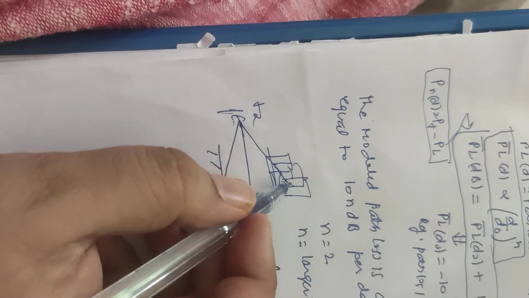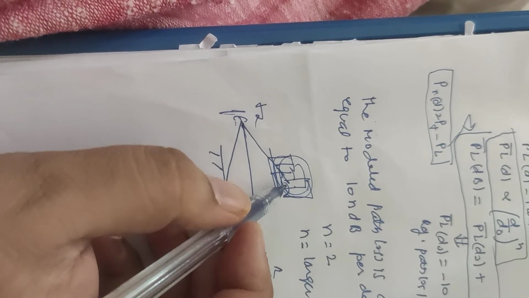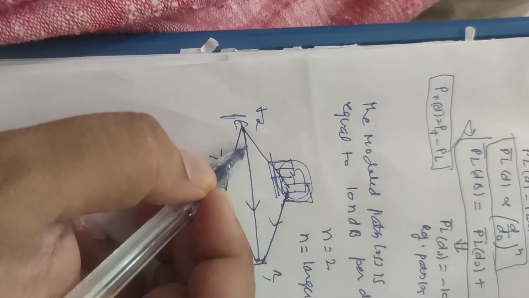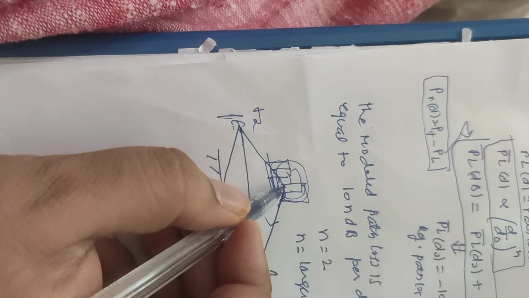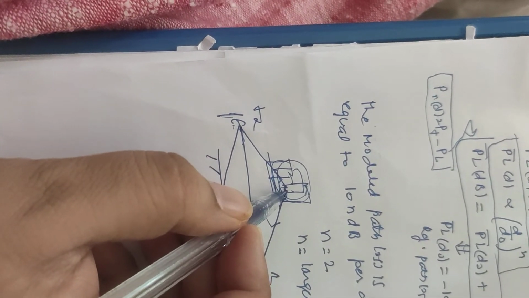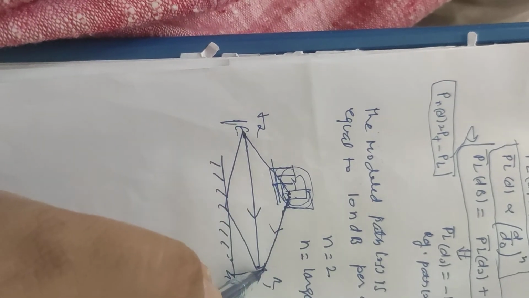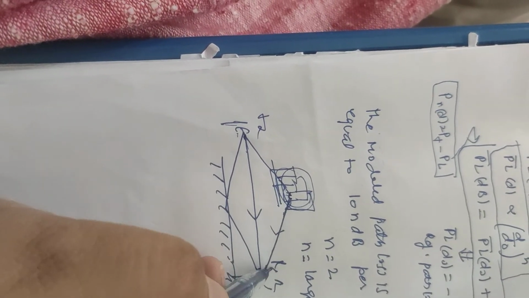But due to the obstructing building, a signal is reflected: it first falls on the surface of the tall building and is then reflected back towards the receiver end.